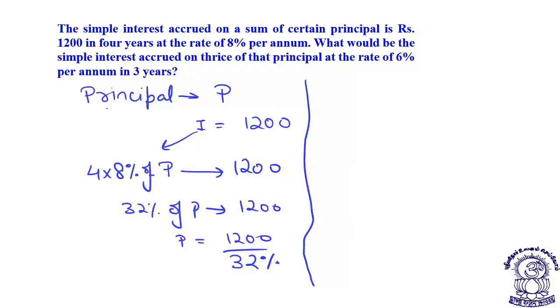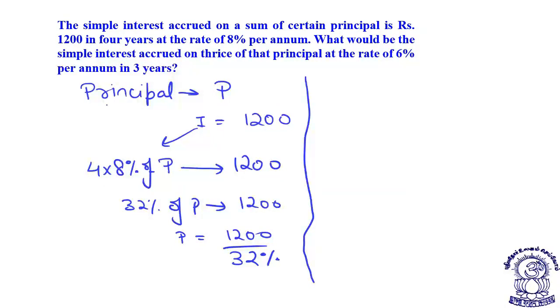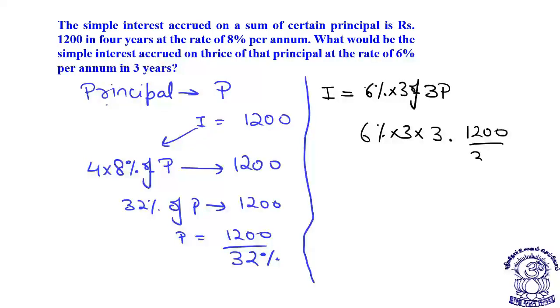Now what are we being asked? What should be the simple interest accrued on thrice of that principal at the rate of 6% per annum in 3 years? Now see, what will be the new interest? Here the principal is 3P rupees. On this 3P rupees, the interest is charged at the rate of 6% for 3 years. So now we need to calculate 6% into 3 into 3. What is the value of this P? The value of P is 1200 by 32%.